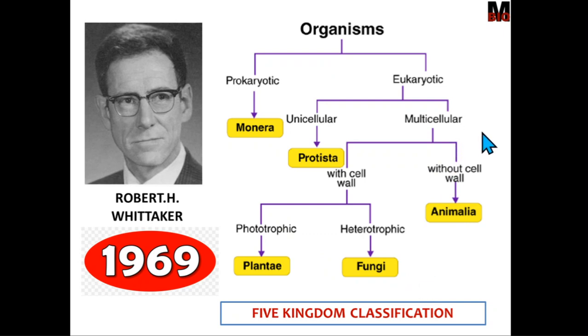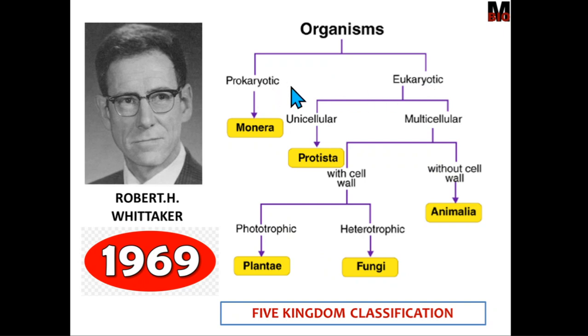Then multicellular organisms without cell wall come under a specific kingdom which is known as Animalia. So this is the overall outlook of the five kingdom classification proposed by Robert H. Whittaker. It is the most widely accepted or prevalent classification system of organisms. Let me remind you once again, in this particular classification, organisms are classified into two major types based on their